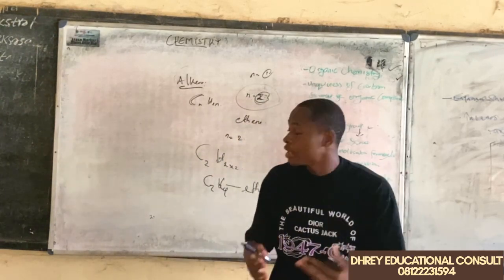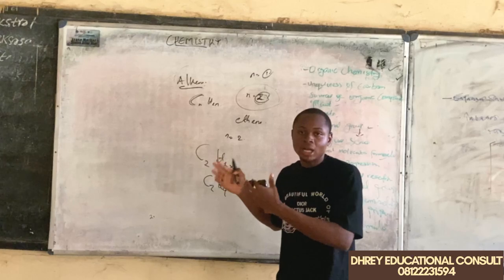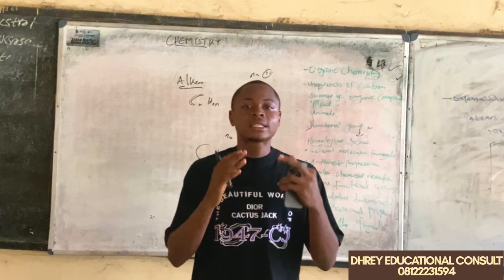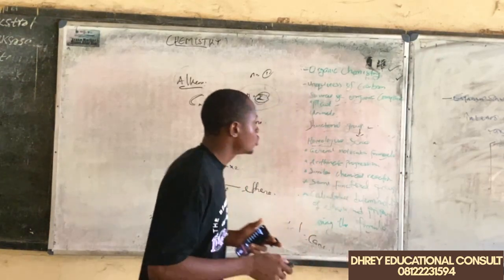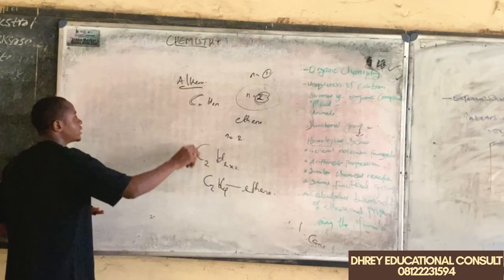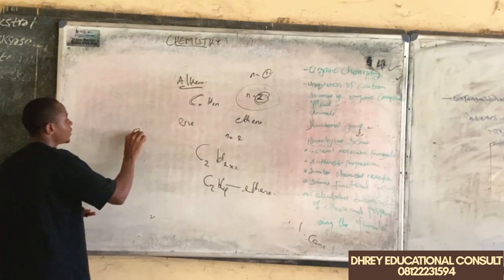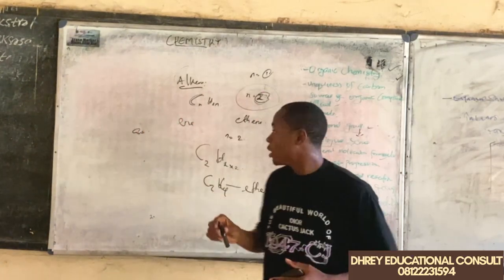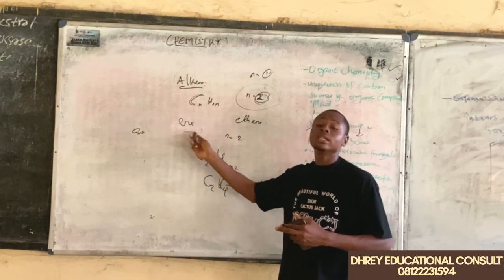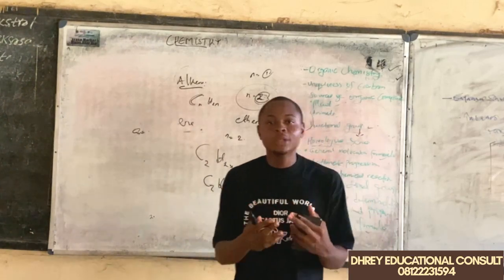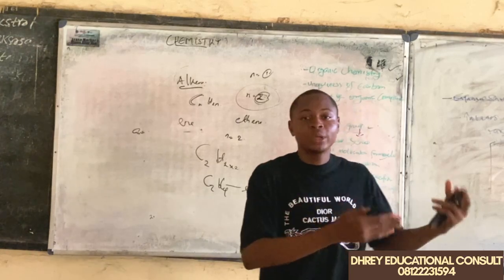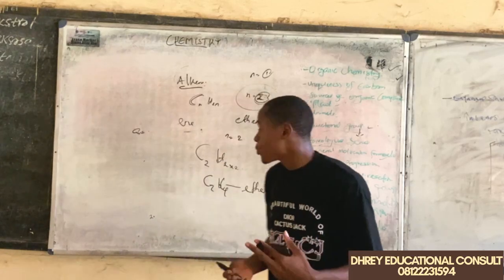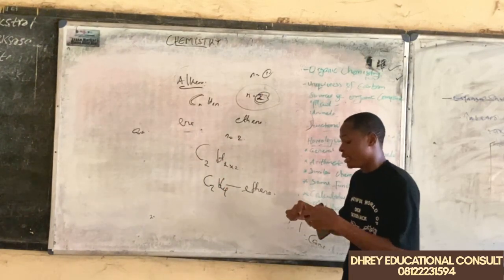Now take note of this. Since you've known the first 10 members of the alkane family, it is very easy for you to know the first 10 members of the alkene family. What you are going to do is that this family has its names end with "ene" instead of "ane". So whatever name you have on the alkane family, except methane, you are going to end it with what? Ethene. Sorry, with "ene". So instead of ethane, we are having what? Ethene. Instead of propane, we are having propene. Instead of butane, we are having what? Butene, correct.